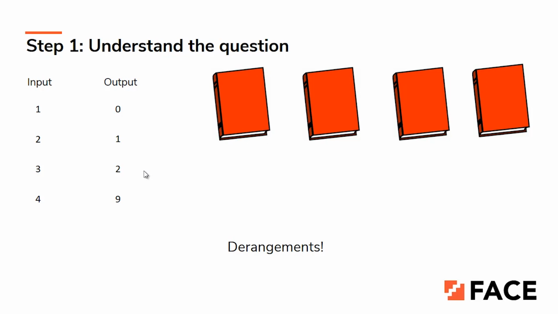Yes, so if you do the combinations of things, then what will happen is, you will end up putting a lot of coding. Rather, we have a concept called derangements. So, derangements, I'll explain to you what the concept is. This entire question is framed with the concept of derangements.